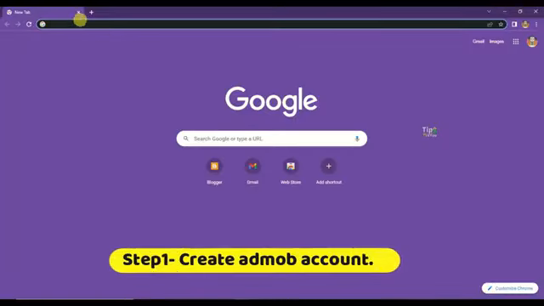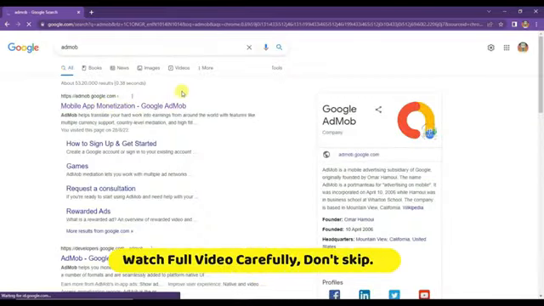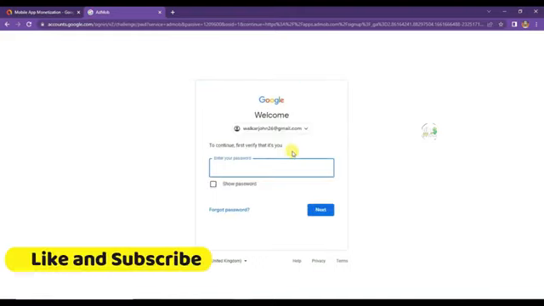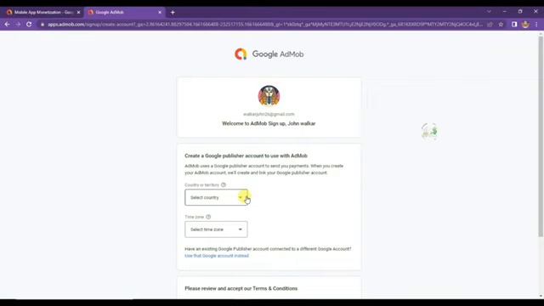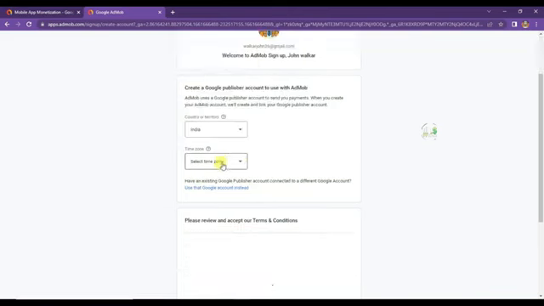First of all, open the Chrome browser and search here Admob. Now open this first URL. Click on the Get Started button. Click on the Next button. Now enter here your Gmail password. Click on the Next button. Select here your country. If you are from the United States, then you can select United States here. Now select your time zone.